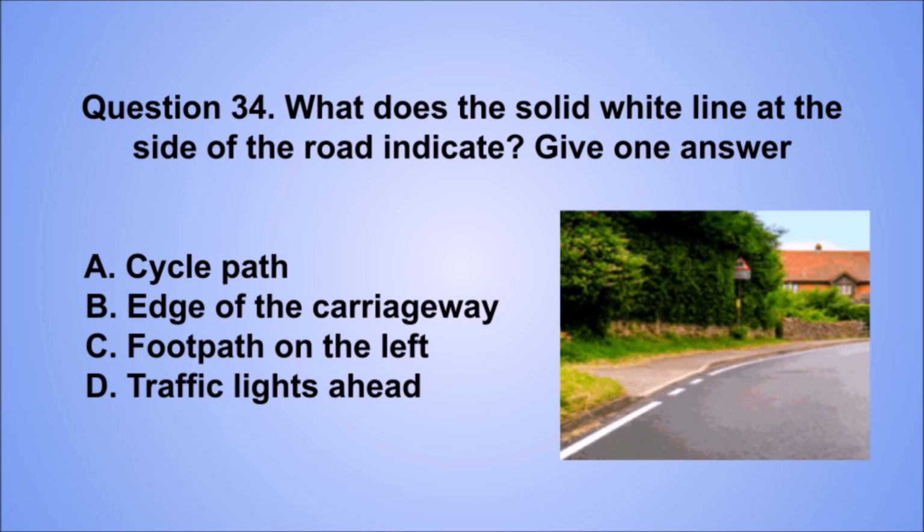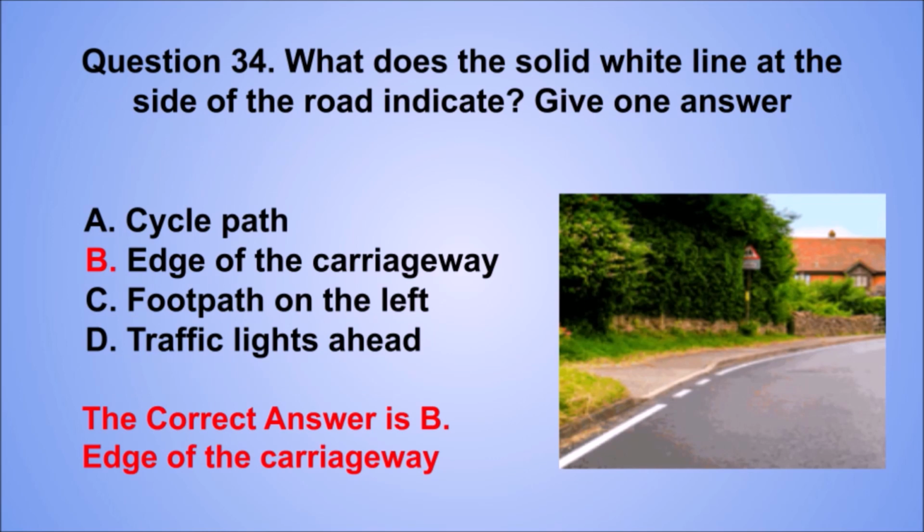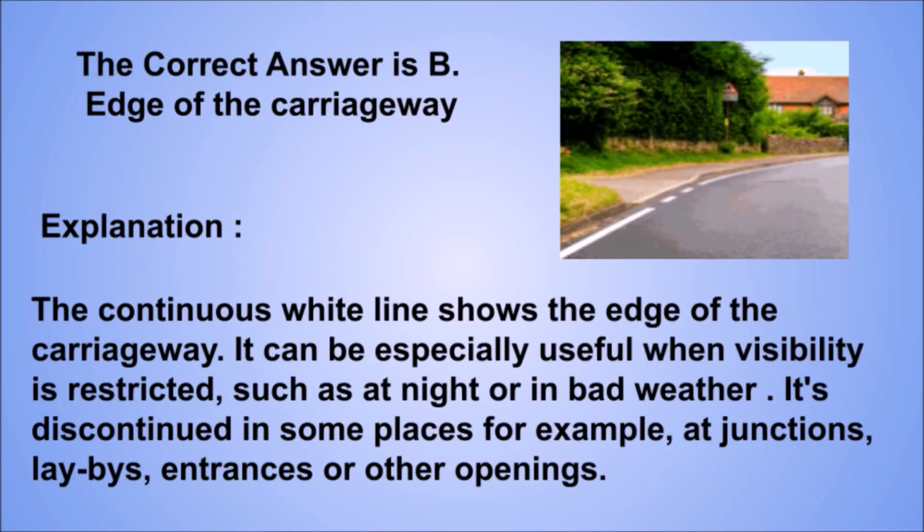Question 34. What does the solid white line at the side of the road indicate? Give one answer. A. Cycle path. B. Edge of the carriageway. C. Footpath on the left. D. Traffic lights ahead. The correct answer is B. Edge of the carriageway. Explanation: the continuous white line shows the edge of the carriageway. It can be especially useful when visibility is restricted, such as at night or in bad weather.